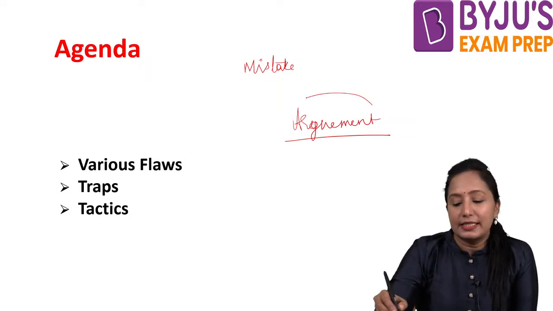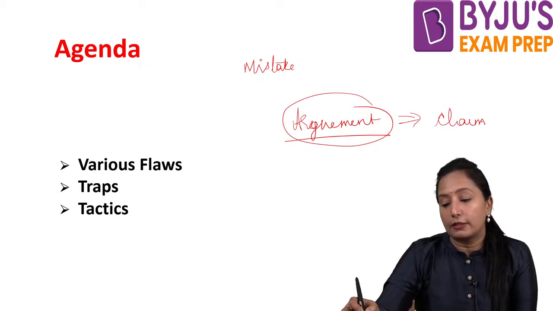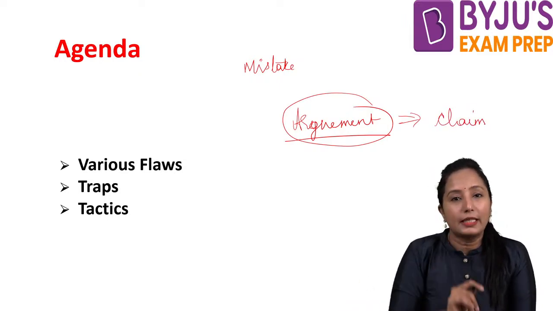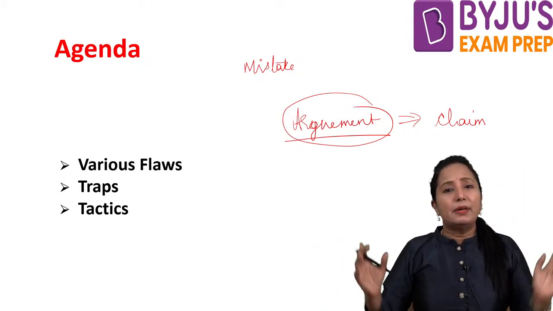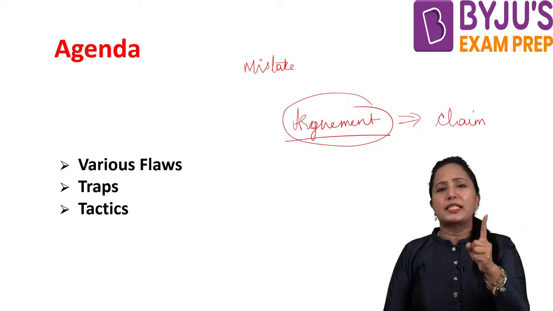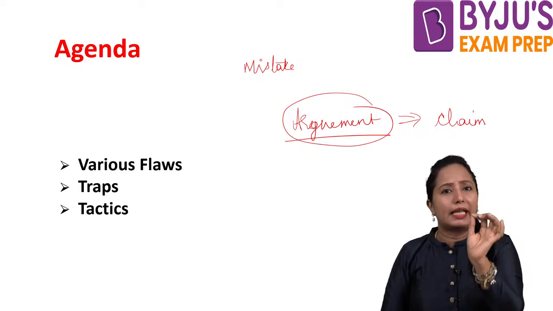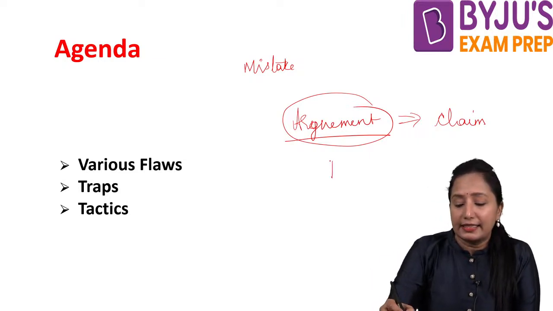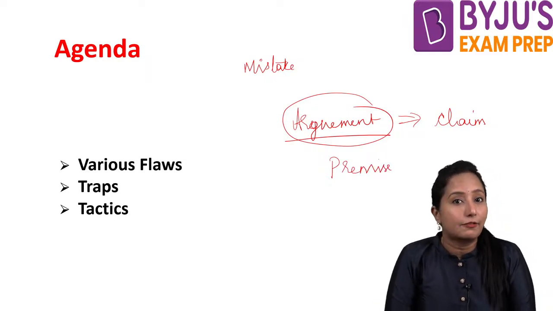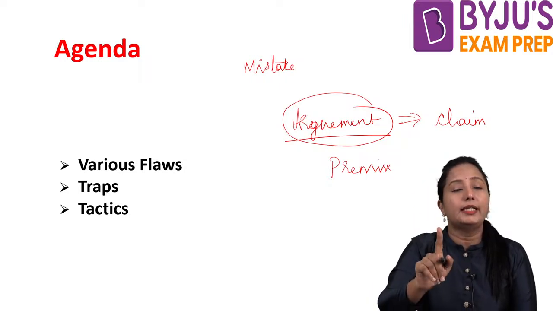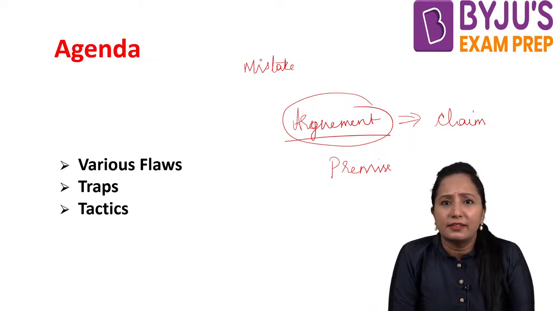So if that is the case, how does this argument, or the claim of the author, come into existence? We may have many reasons, but there will always be one immediate reason that makes you come to some conclusion or take up some decision, isn't it? That decision is our premise. If you are taking a decision, there will be one immediate reason because of which you have taken the decision.